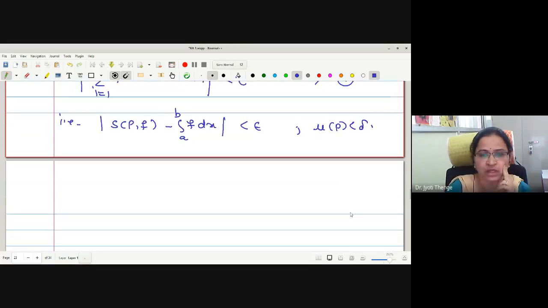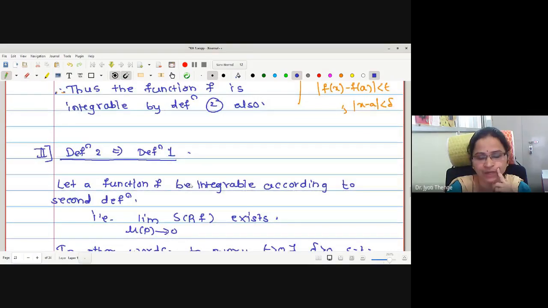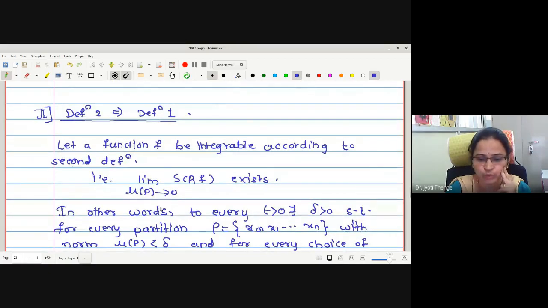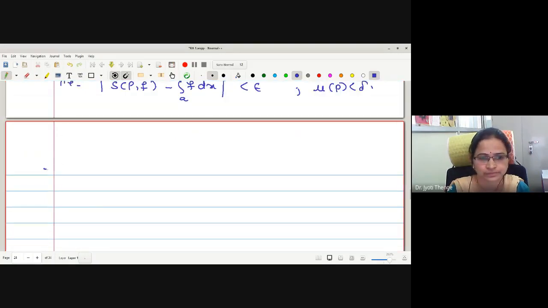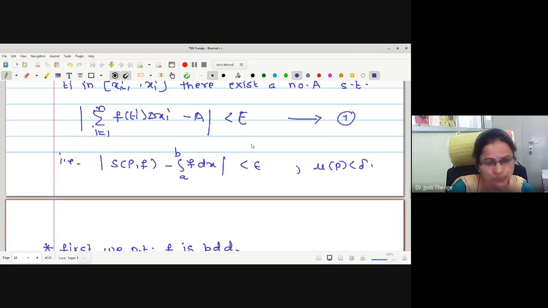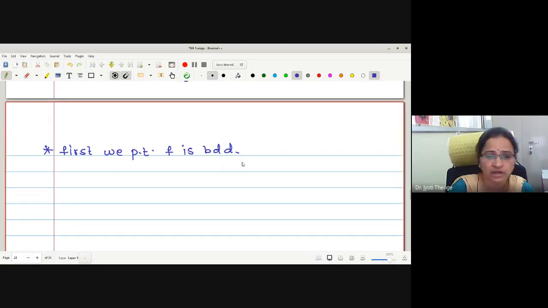And what do we want to prove? We want to prove definition 1. Definition 1 says that upper integral is equal to lower integral; that is the aim to prove. Now here, first we will check whether the function f is bounded. Actually, as I am assuming that the function is integrable by the second definition, the function should be bounded. But here we are proving this repeatedly, because the step which we use for boundedness, we are going to use for proving the first definition.